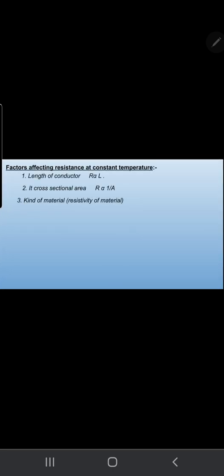We have factors affecting resistance at constant temperature from this law: R equals rho L over A. Resistance is directly proportional to the length of the wire and inversely proportional to the area of the wire. And the resistance is directly proportional to the resistivity. Resistivity, I mean the specific resistance for the material.